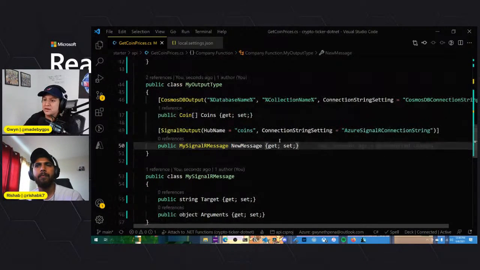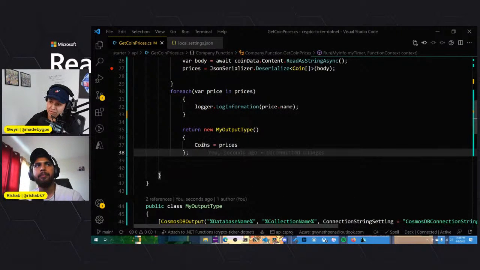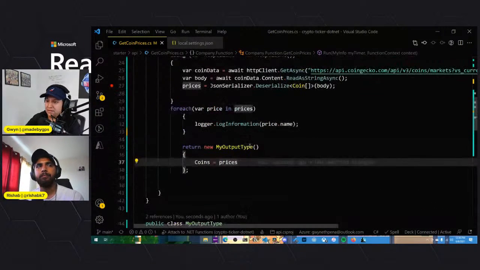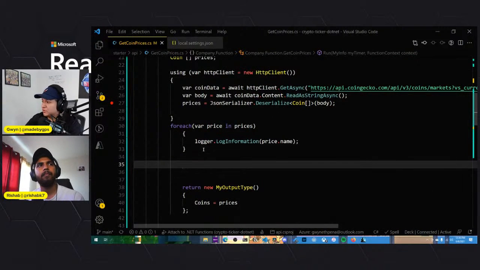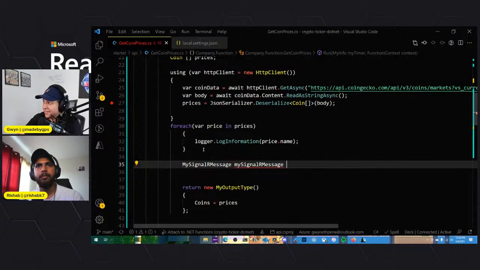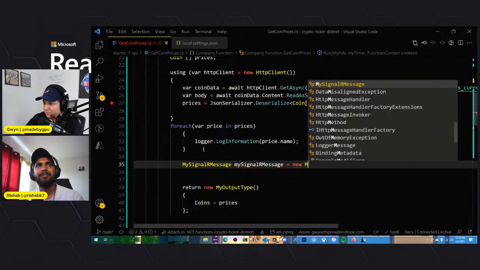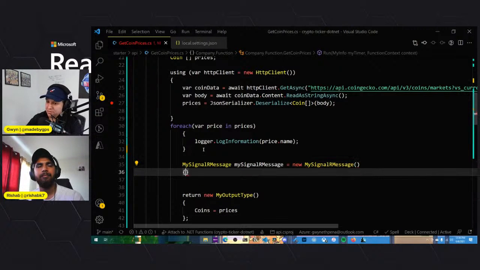So now in our return type here, we also need to have a type SignalR. So we need to create one first. We'll call it MySignalRMessage, and then we'll say new MySignalRMessage, and open this up because we need to provide a couple of things.